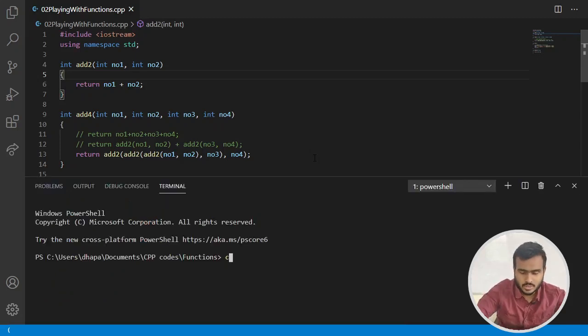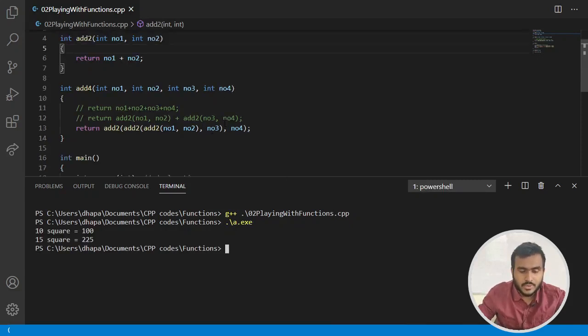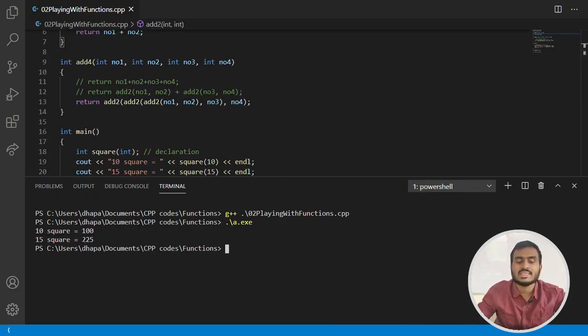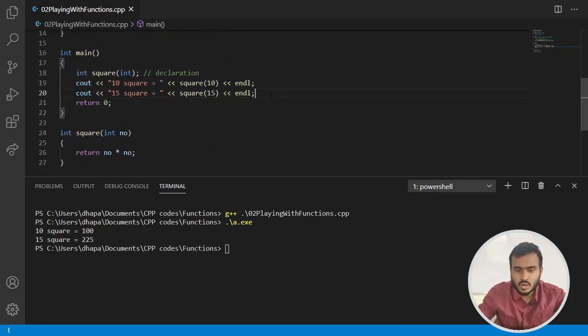Okay, so let me just clear the terminal and let's quickly compile this code, and you can see that it is getting compiled. Now let's quickly run the code, and okay, we are getting output as 10 square 100 and 15 square 225. So actually we need to call this function. So let's quickly call this function.